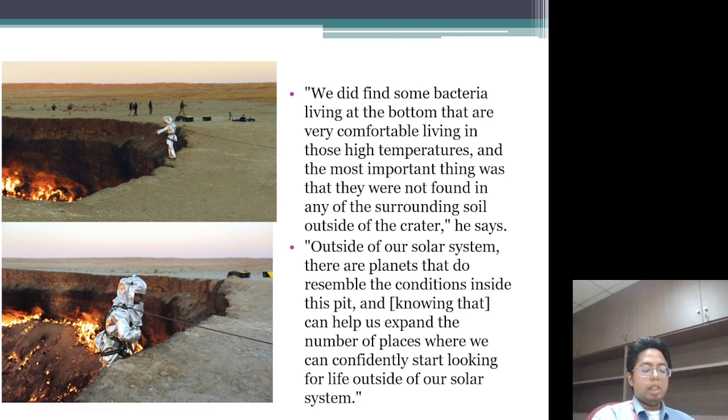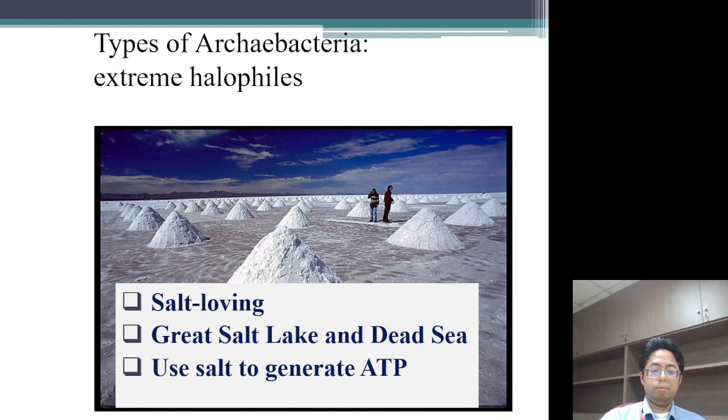This gives hope that there is life in the solar system or beyond, because there the conditions are extreme: too cold, too hot, no air at all. But the Darvaza crater bacteria show that life can live in those types of environments.